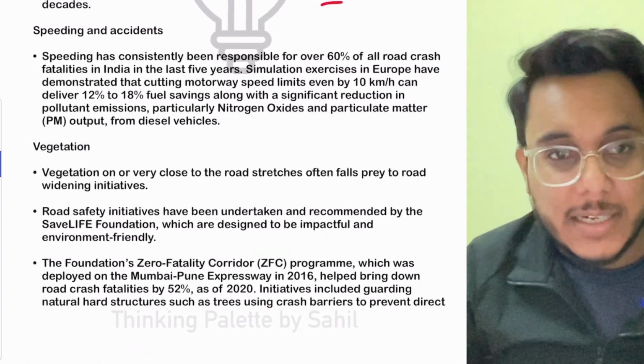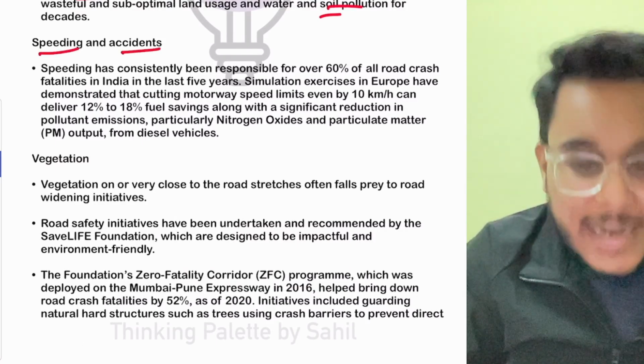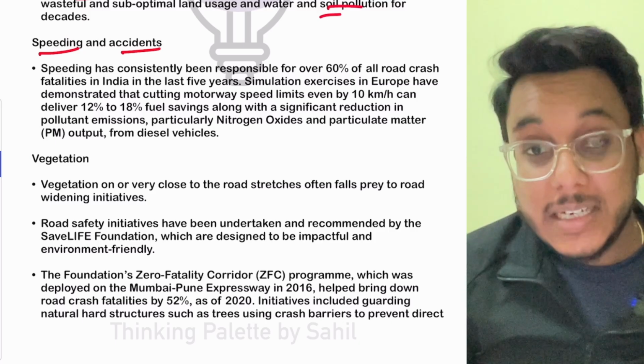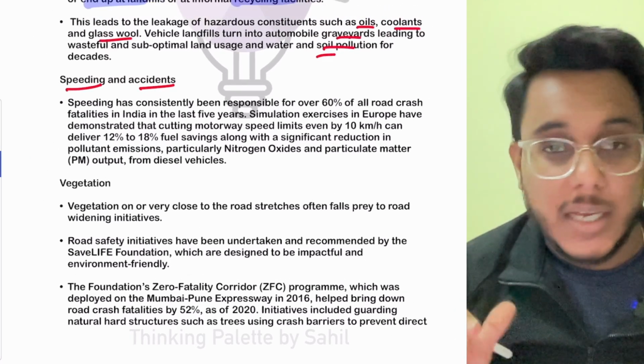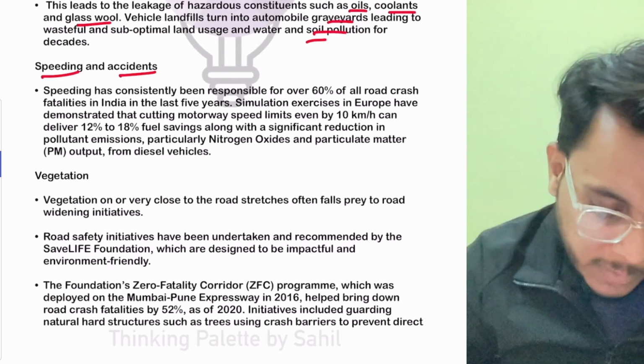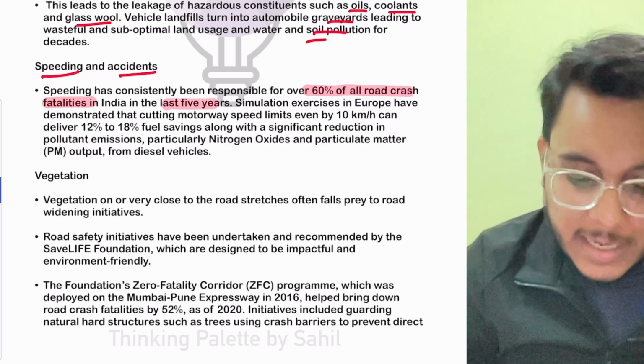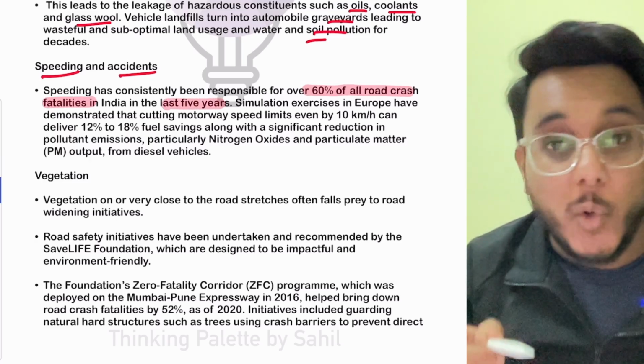Now here there are certain parameters that should be addressed by the government immediately. Number one, speeding and accidents. It has been provided that speeding is a very important factor in accidents. Around 60% of road crash fatalities in India in the last 5 years are because of over speeding.